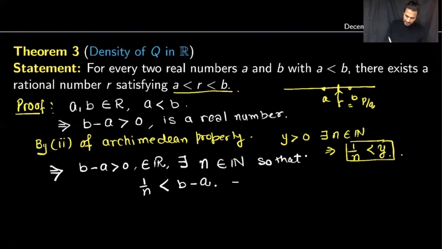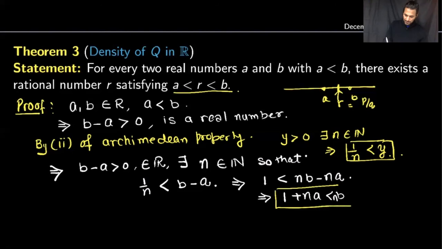So this implies, if I multiply n on both sides, that 1 is less than nb minus na. And now I will move the na to the other side, or in other words, I will add na on both sides, and it will give me na plus 1 is less than nb. So I will get this inequality. This is an important inequality, so I will box this one.